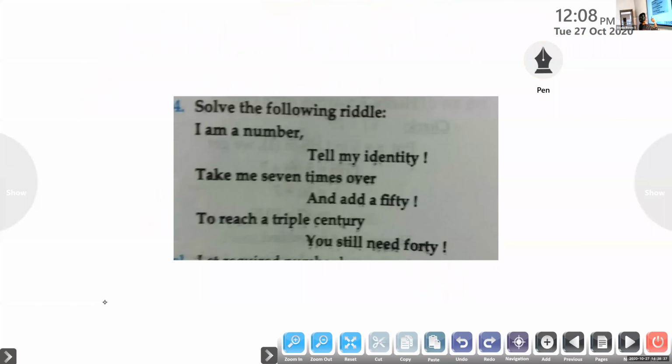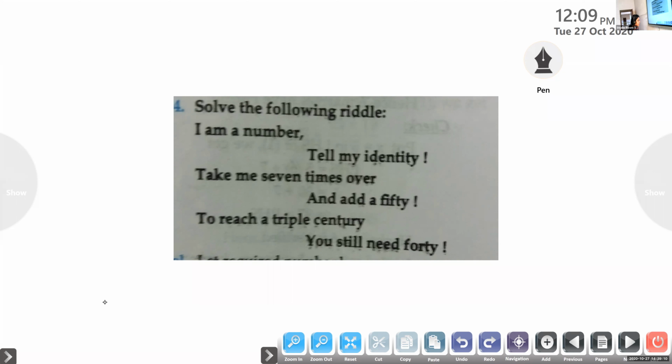So next one. Look at this question. Read the question in your mind. Solve the following riddle. It is a riddle. I am a number. Tell my identity. Take me 7 times over and add a 50. To reach a triple century, you still need a 40. So find out the equation for that.